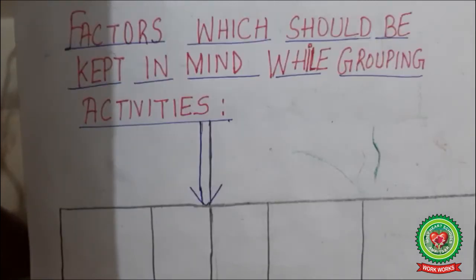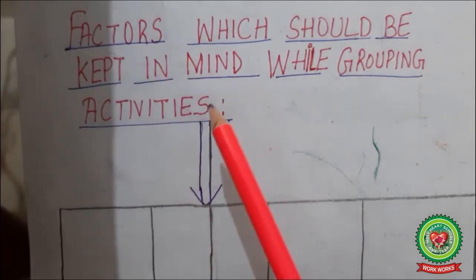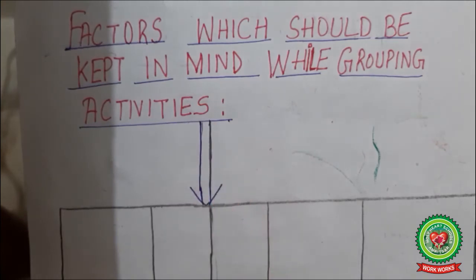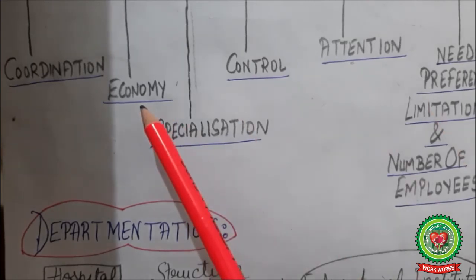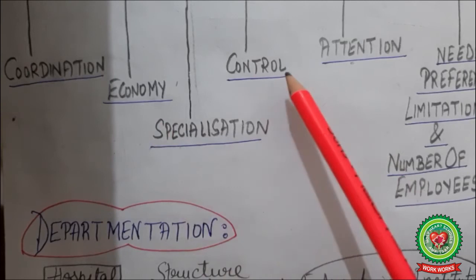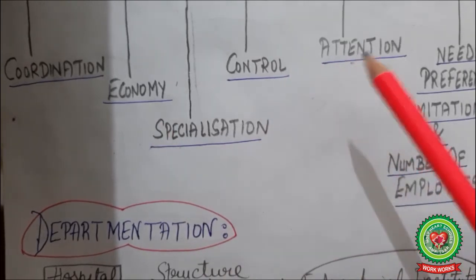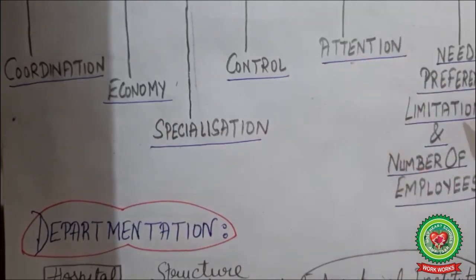While following the process of organization, we should keep a few things in mind which help the process become successful. So what are the various factors which should be kept in mind while grouping activities while deciding the process? First is coordination, then economy, specialization, control, attention, needs, preferences and limitations, and also the number of employees.